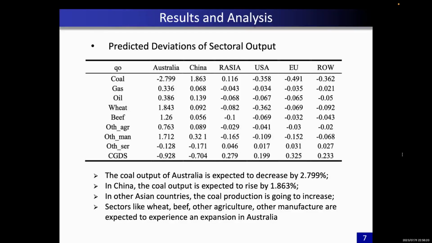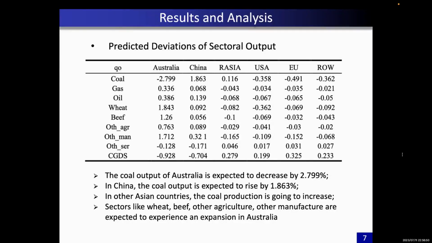Since China was the top destination of Australian coal, and now it has decreased coal imports from Australia, the amount of coal output is anticipated to increase by 1.863% in China, which means that China tends to raise domestic coal production to offset the negative impact of the ban. And in the other Asian countries, we can see that the coal production is expected to increase.